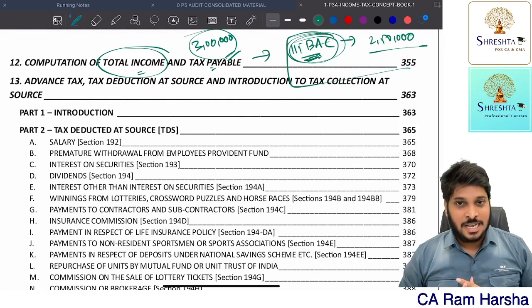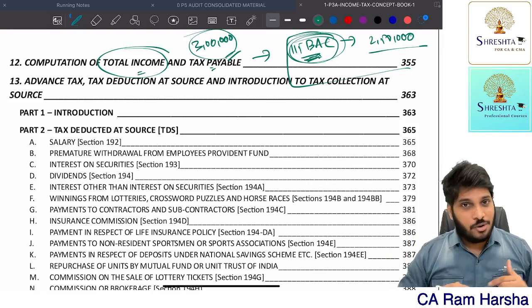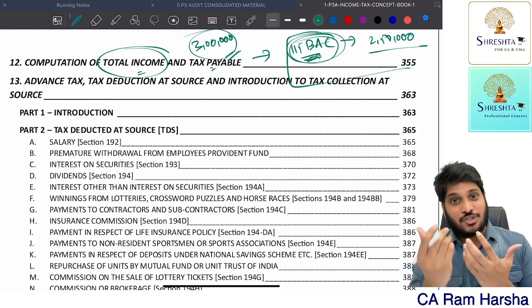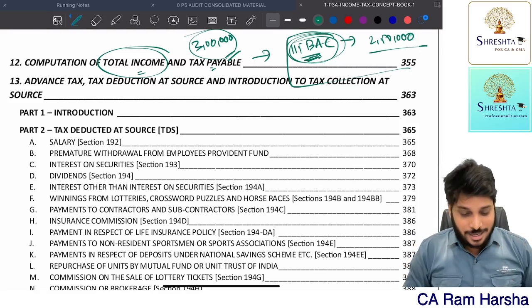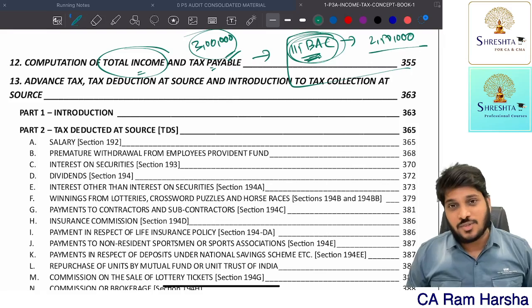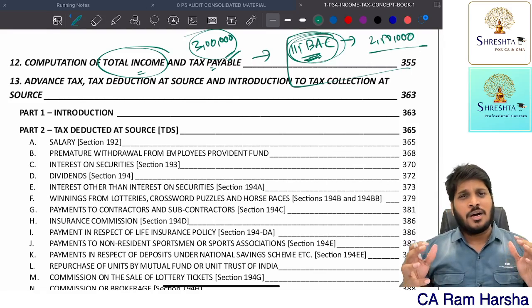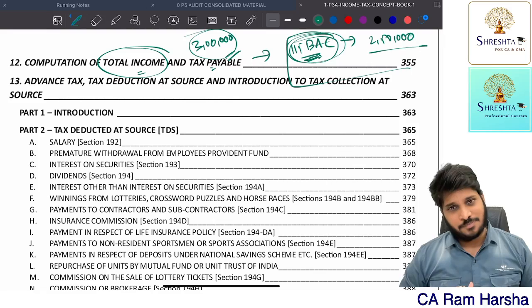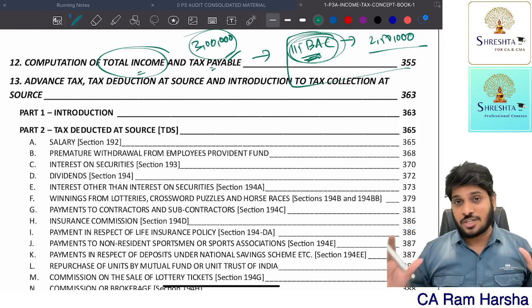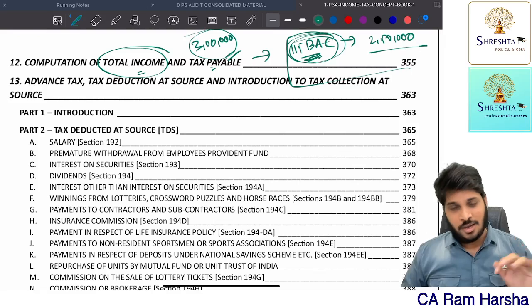Okay, that's it. And all our team members are working literally like students, day and night, to give the best experience for the classes and to make you get the best knowledge. Getting it? That's it. So this is with respect to income tax, CA Inter. I hope you are clear.